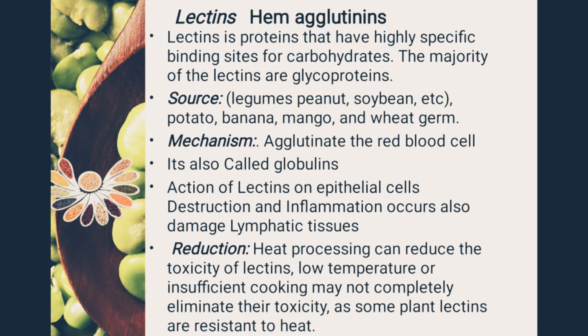Lectins are majorly present in peanut and soybean. As a reduction method, heat processing can reduce the toxicity of lectin. Low temperature and insufficient cooking may not completely remove the toxicity from seeds.